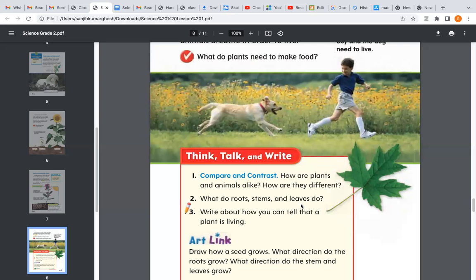What do roots, stem, and leaf do? Roots absorb water and minerals from the soil and send it to the leaves. Roots store the excess food. Roots act as a storage and store the food for the plant. Stems help the plant to stand straight and get its food and water distributed to the different parts of the plant. Leaves help to prepare the food.